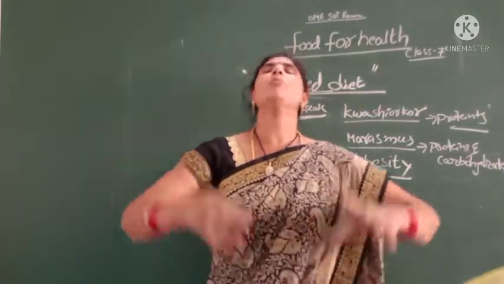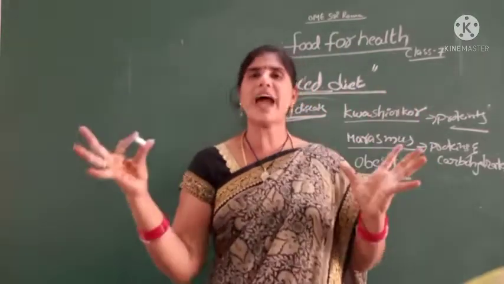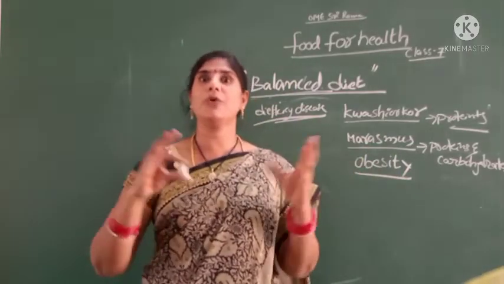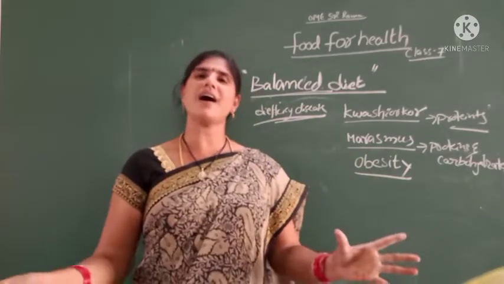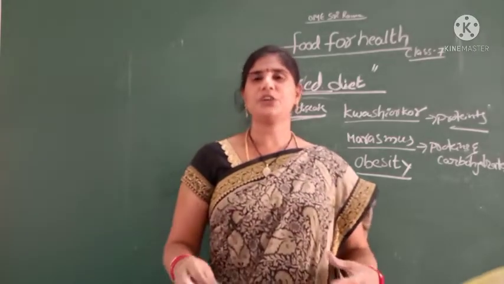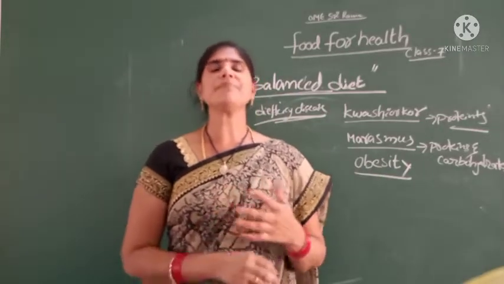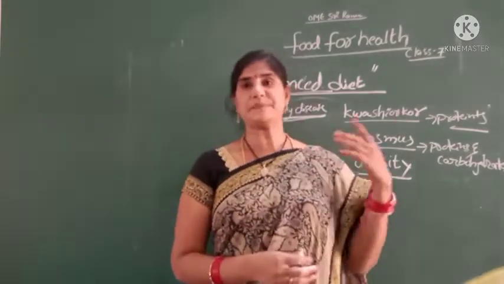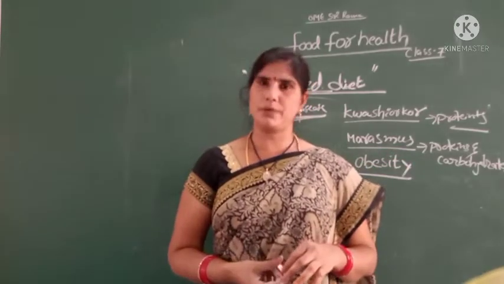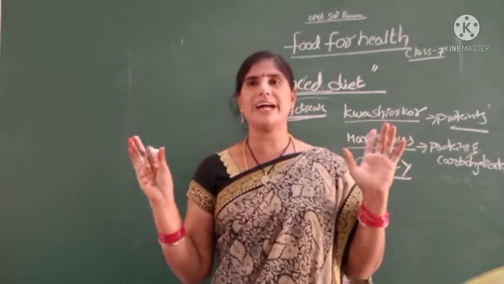Junk foods contain more fats and less fibers, which destroy the digestive tract, causing diseases like constipation, headache. These are all health problems. So children, avoid junk food.